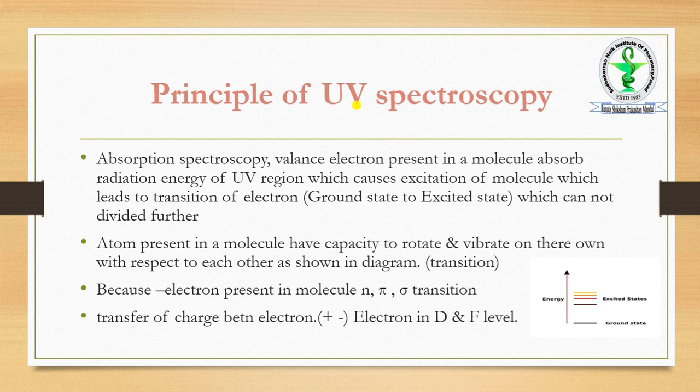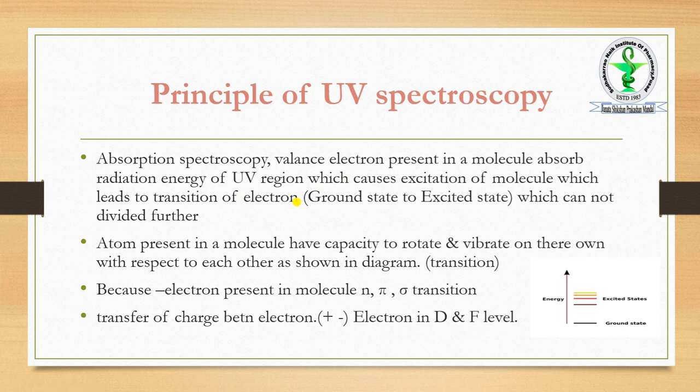If suppose this is a ground state where they have their own energy, then we apply the energy. As soon as we apply UV energy on them, it causes the excitation of molecules. So these molecules at the ground state are converted into the excited state, which leads to transitions of the electron.